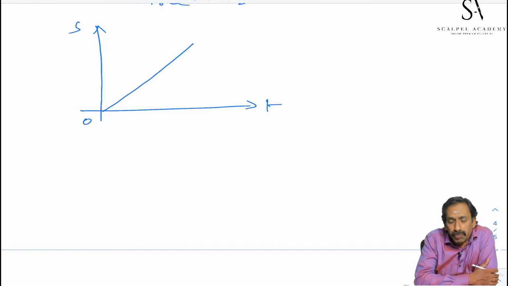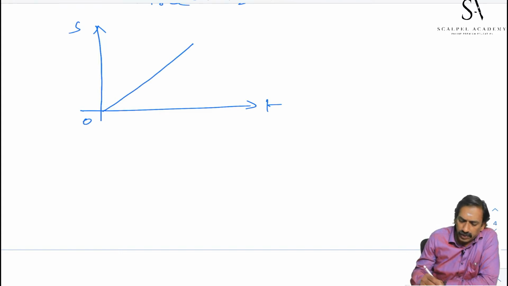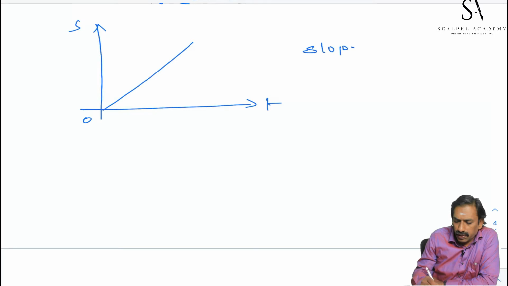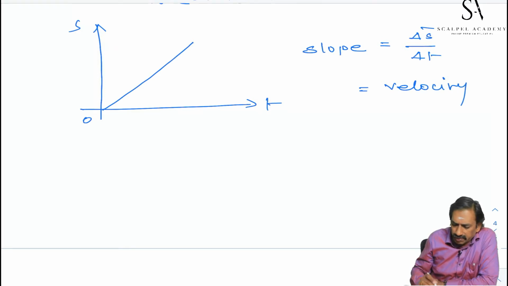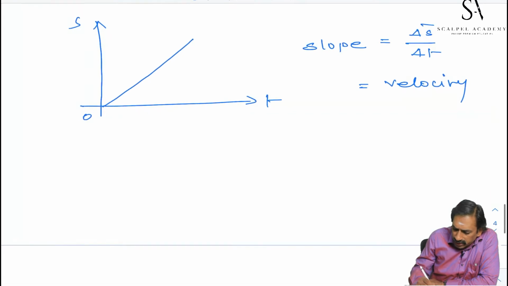Then what is the slope of this graph? Slope is equal to delta s vector by delta t. So that gives velocity. So this velocity is constant, because slope is constant.